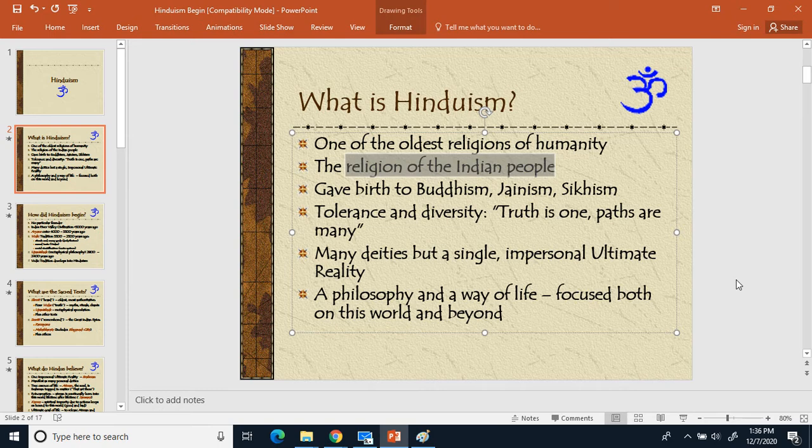In Hinduism, there's a lot of tolerance and diversity. Right? So there is one truth, but the paths to get to that truth are many. There's many gods that they have. They have 330 million gods in Hinduism. Do they know all their names? I don't know. But according to what I've read, there's 330 million gods in Hinduism.